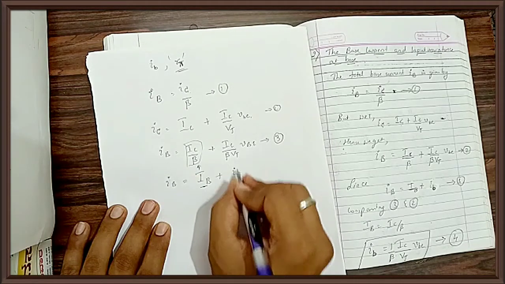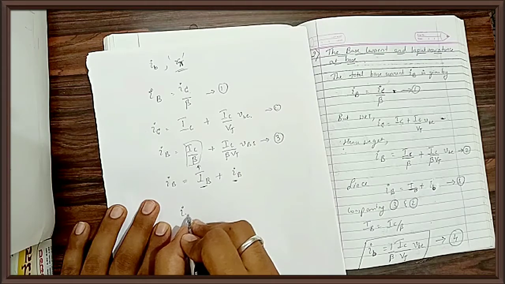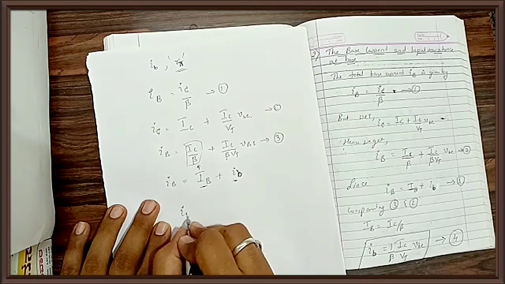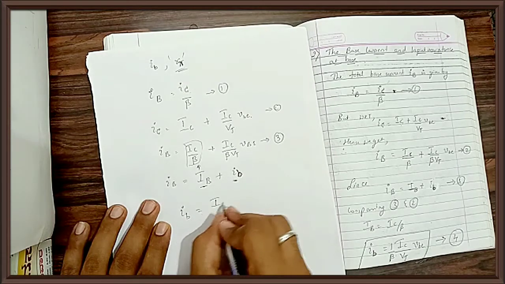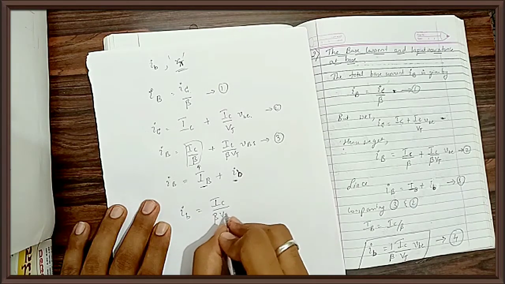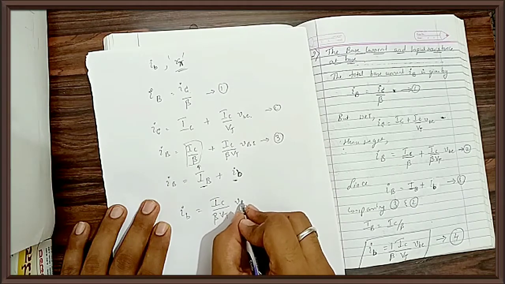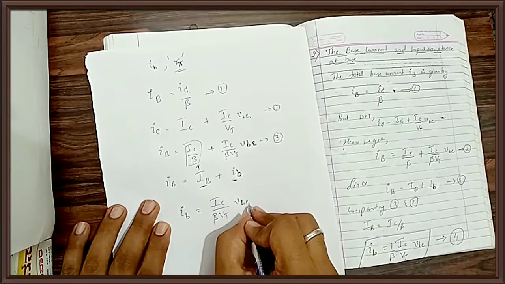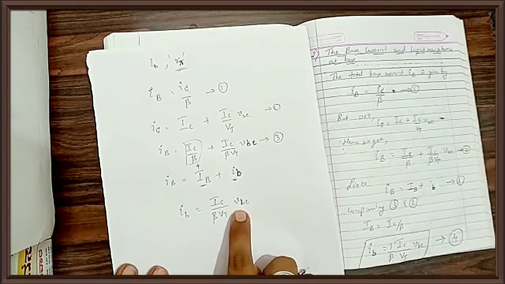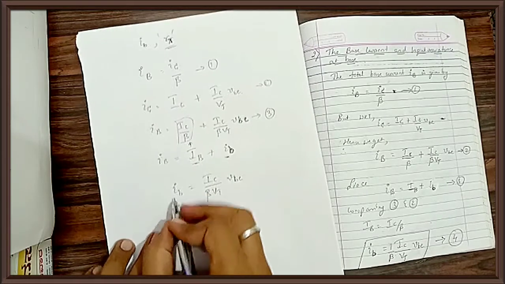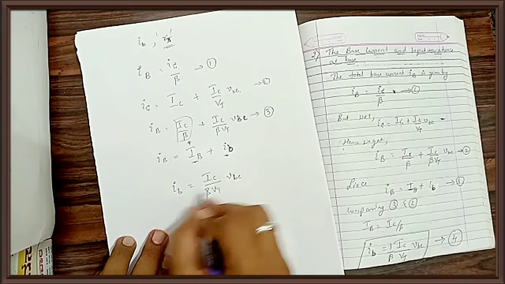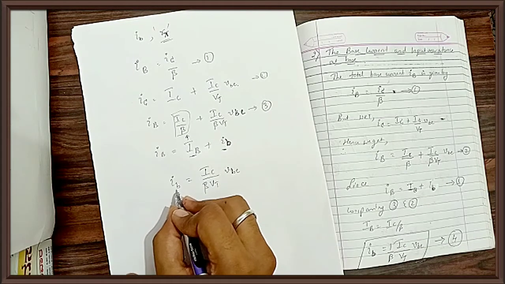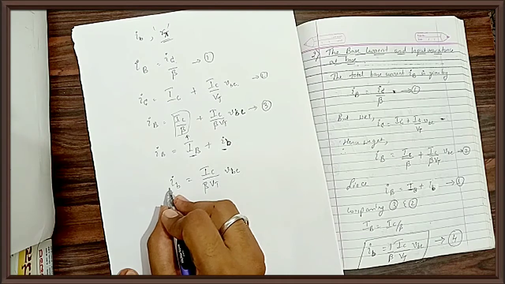Similarly, this is small i subscript small b. So small ib is equal to IC divided by beta VT into vb, where vb is the AC value of base emitter voltage. This is the expression of the AC value of base current, correct? So it is a signal current at the input side.